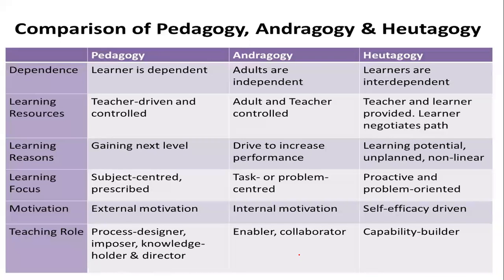When we talk about the comparisons, there are 3 teaching methodologies: pedagogy, andragogy, and Heutagogy. Pedagogy is learner dependent. In andragogy, adults are independent, whereas in Heutagogy, learners are interdependent on each other. In pedagogy, the resources are controlled by the teacher, whereas in andragogy, teacher and adult have an equal contribution towards the control, whereas in Heutagogy, the path is negotiated. The learner is the one who negotiates the path.